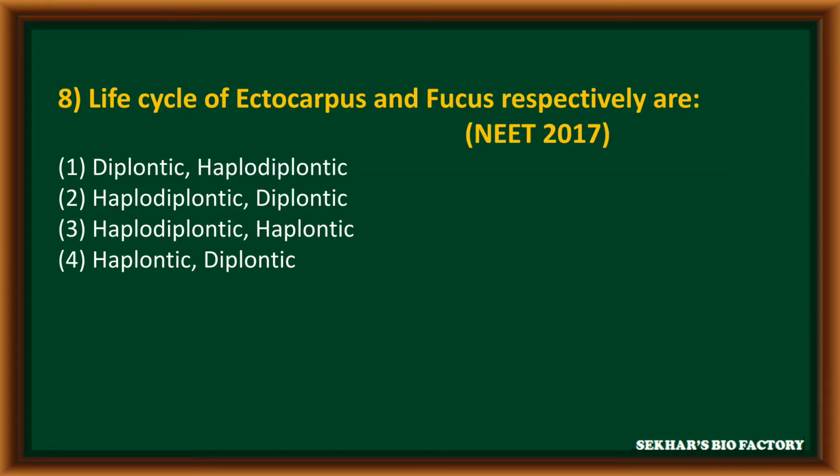Question number 8 from NEET 2017. Life cycle of Ectocarpus and Fucus respectively are: first option diplontic, haplodiplontic life cycle; second option haplodiplontic, diplontic life cycle; third option haplodiplontic life cycle; fourth option haplontic, diplontic life cycle. The correct answer is second option.